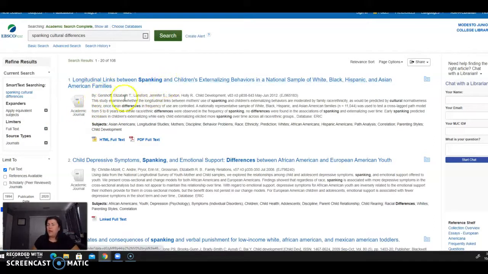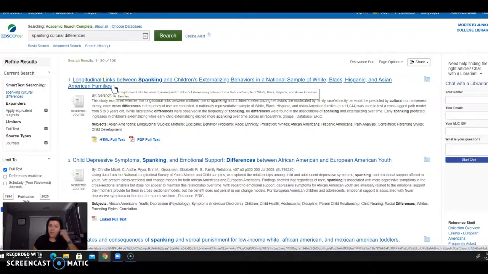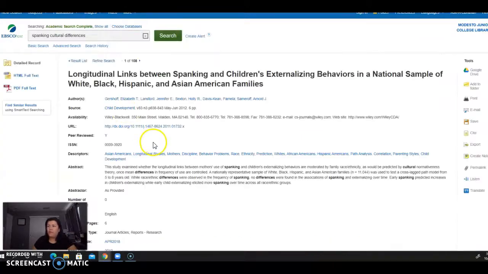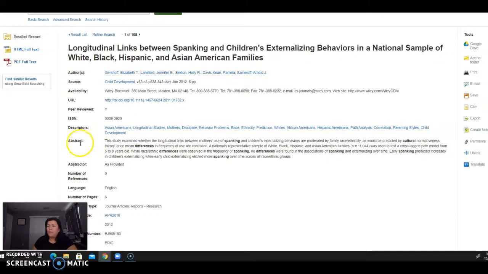What I usually do is I read the titles and see if that's something that could possibly work with the specific topic that I'm working with. Once you do that, you also want to read the abstract, just to see what you're getting yourself into. Abstracts are usually pretty short, and they tell you what the article is about.